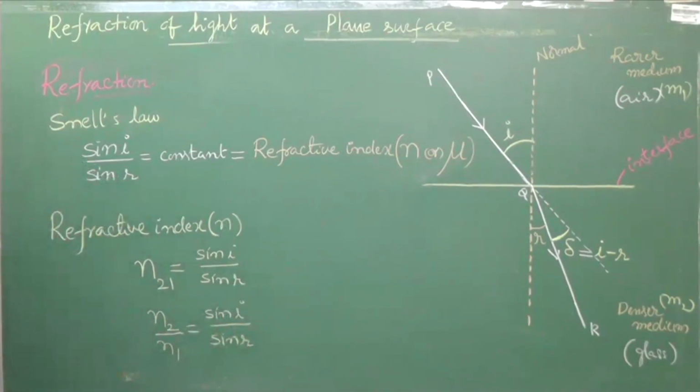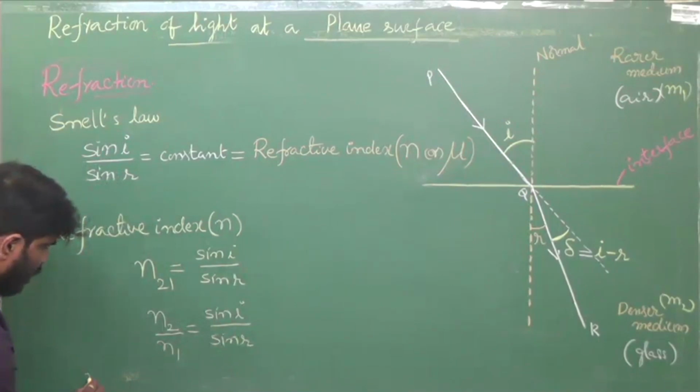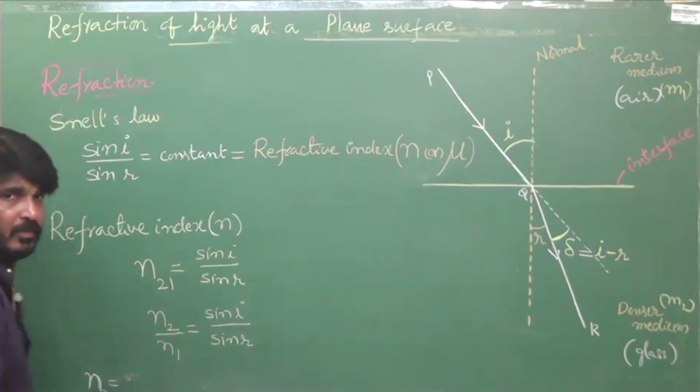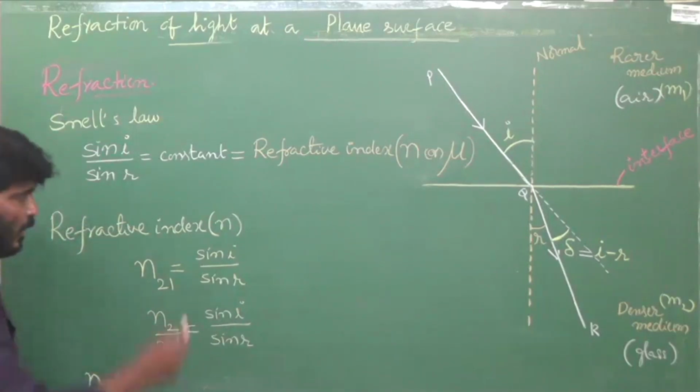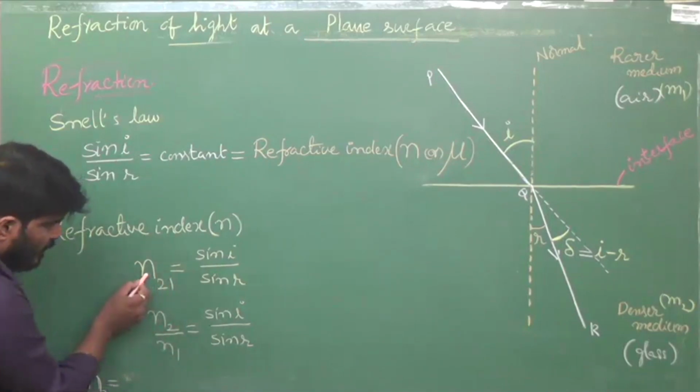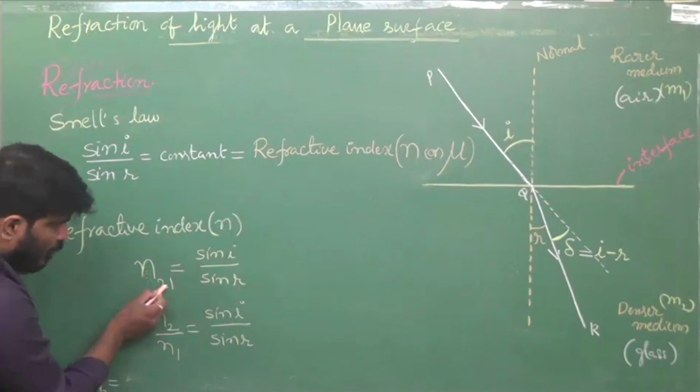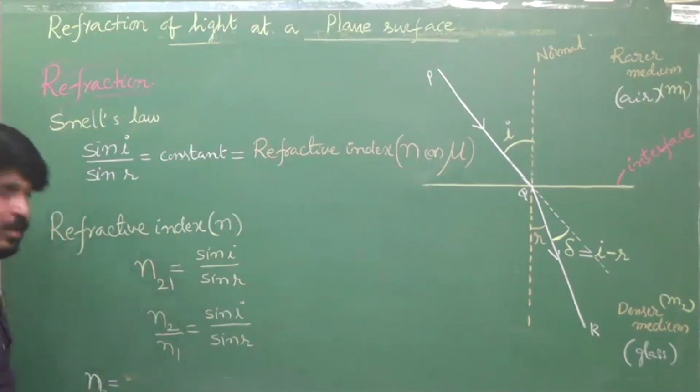Now you have to remember this. What is N2? N21, concentrate on my words. N21 is the refractive index of medium 2 with respect to medium 1.